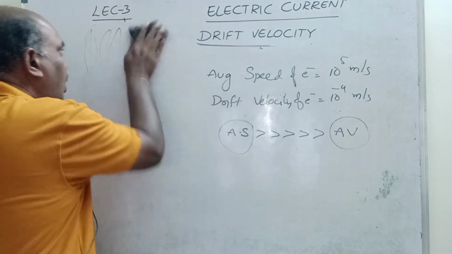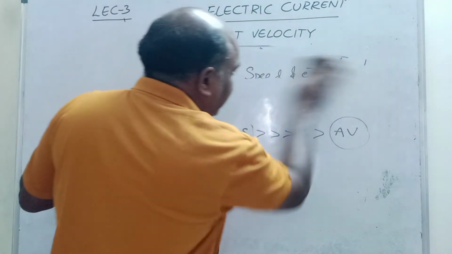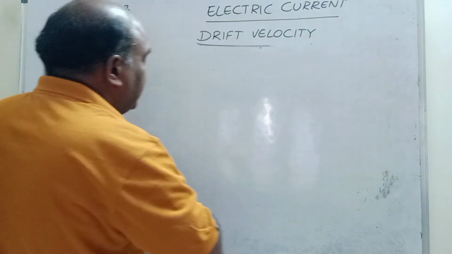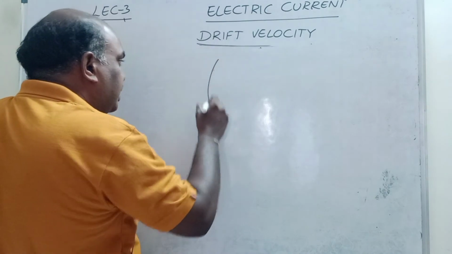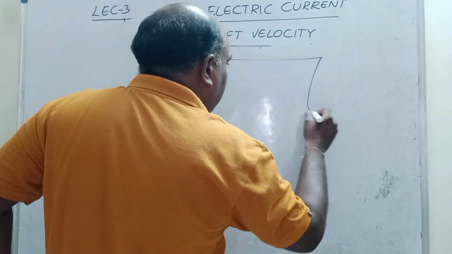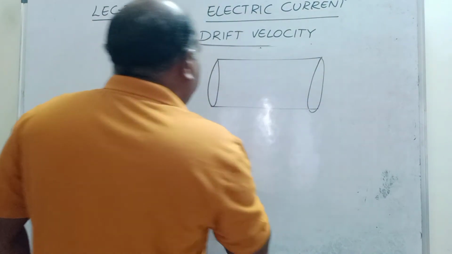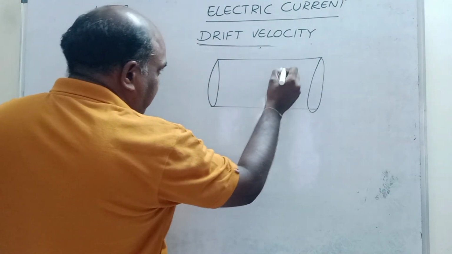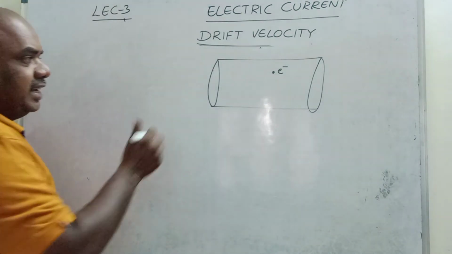Here is one more important concept I will tell you. Before going to average velocity, you need to understand one more important point. What is the acceleration of an electron? See children, I want to find the acceleration of this electron. How much acceleration takes place?